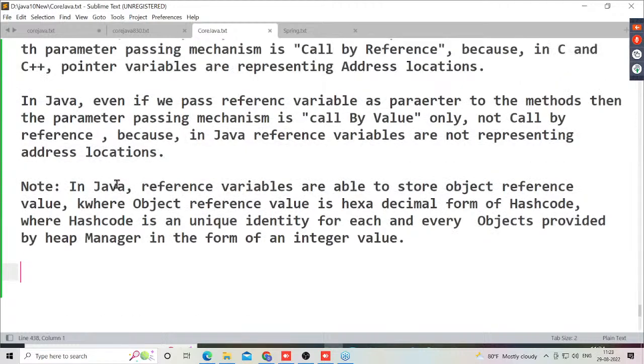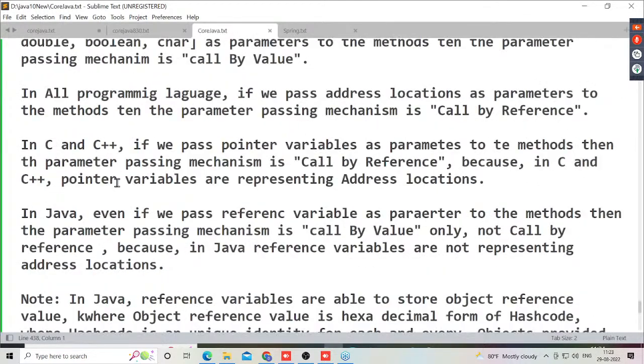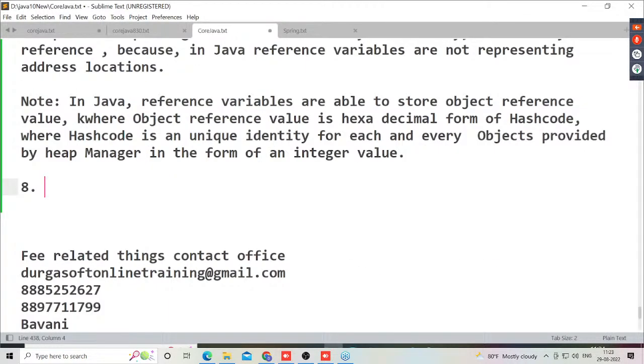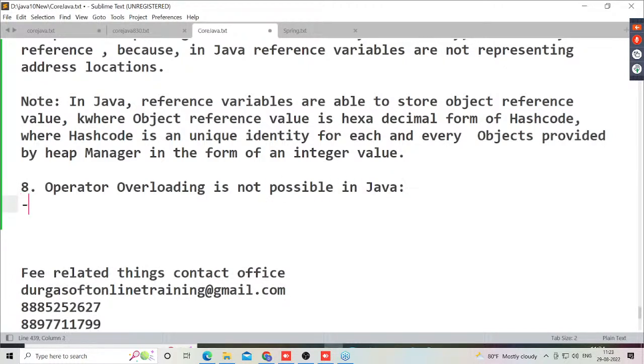Right, sir. Then after completion of this, the eighth difference here, what I am telling to you, eighth one here: operator overloading is not possible in Java. Operator overloading is not possible in Java.